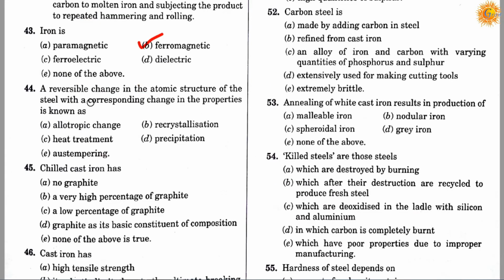Question number 44. A reversible change in the atomic structure of the steel with a corresponding change in the properties is known as: option A allotropic changes, option B recrystallization, option C heat treatment, option D precipitation, and option E austempering. Correct answer is C, heat treatment. A reversible change in the atomic structure of the steel with a corresponding change in the properties is known as heat treatment.